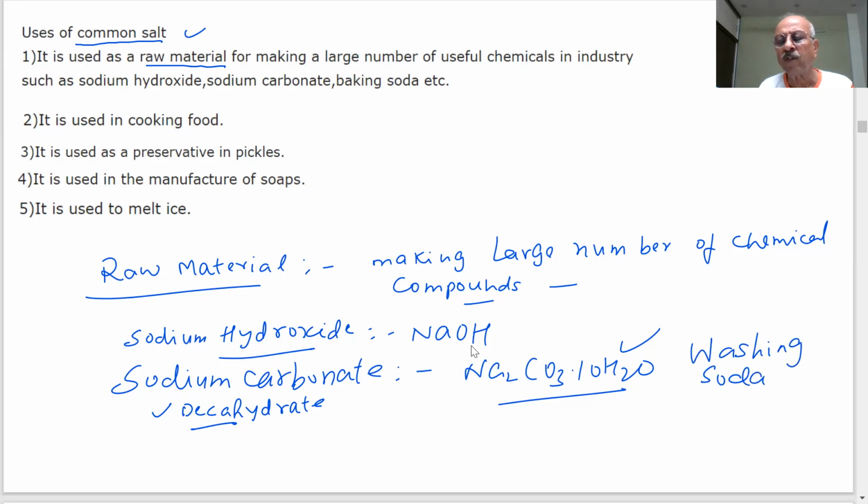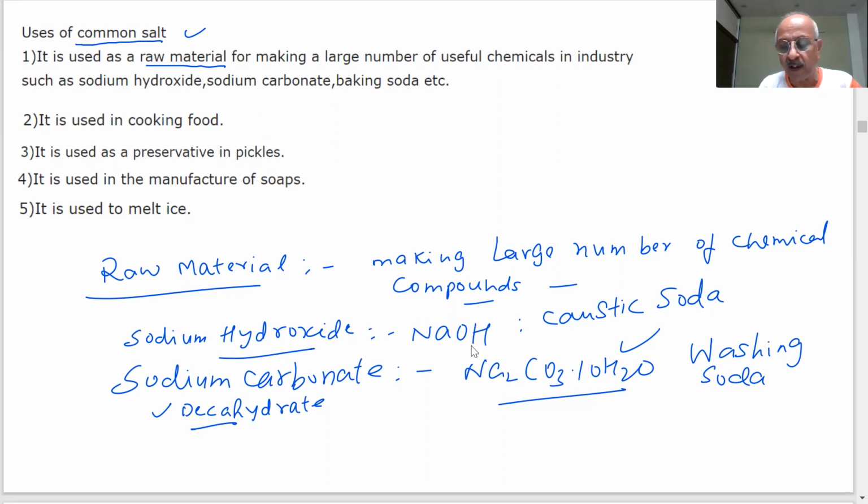Washing soda is so well used in our everyday life. NaCl, we can use NaCl for the manufacturing of these compounds which we are writing. Which compounds? Sodium hydroxide. What is the common name of sodium hydroxide? Caustic soda. Note down, these are important points. Such questions have been asked. This is caustic soda, sodium carbonate with 10 water molecules, washing soda.